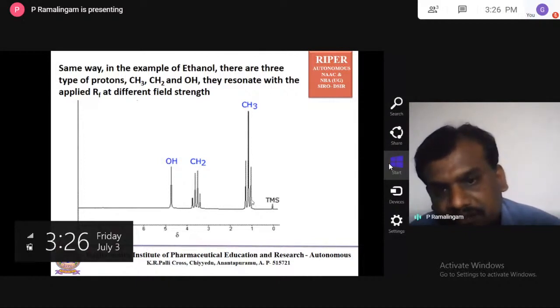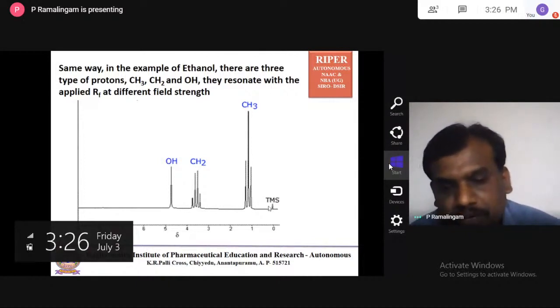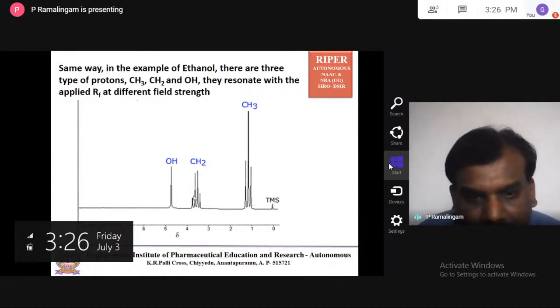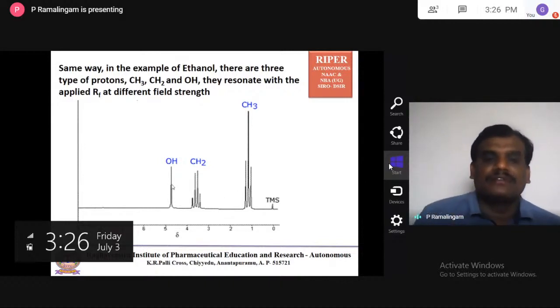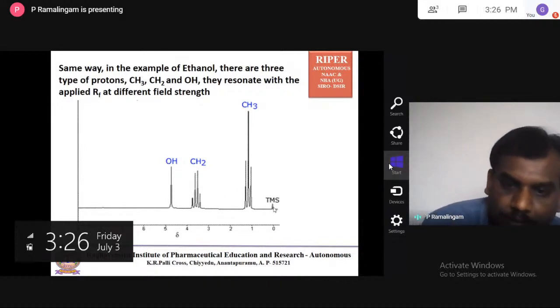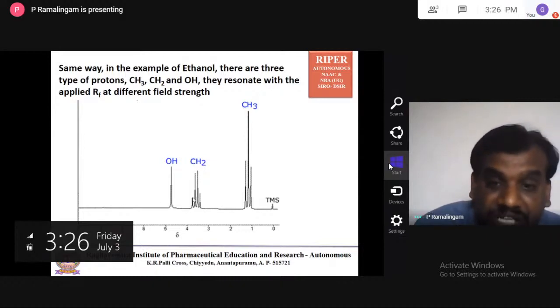Here CH3 appeared close to TMS, CH2 appeared a little away from TMS, and OH appeared still further away from TMS. So it is a kind of shift. TMS is at 0, the CH3 is shifted this way, CH2 is shifted still farther from TMS, and OH is shifted farther still. This shift is called the chemical shift.